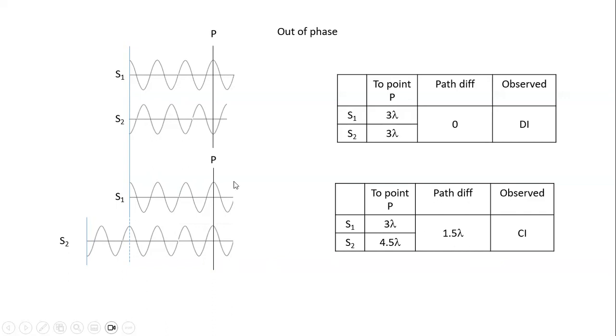But what I see on the screen will be a crest from S1 meeting with a crest from S2. I will see constructive interference. So take note of the question: when the two waves come out, are they out of phase or are they in phase? The outcome will be different.